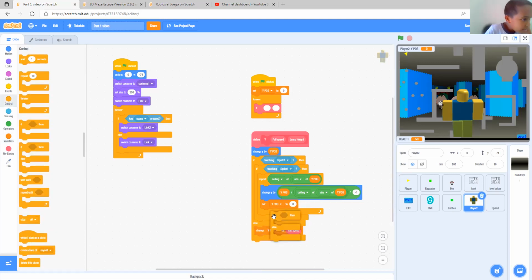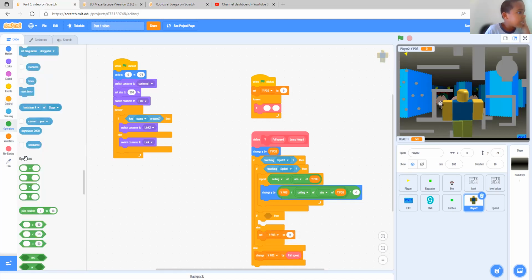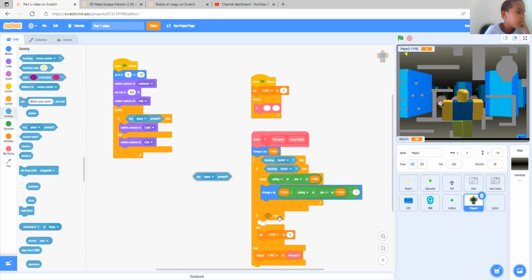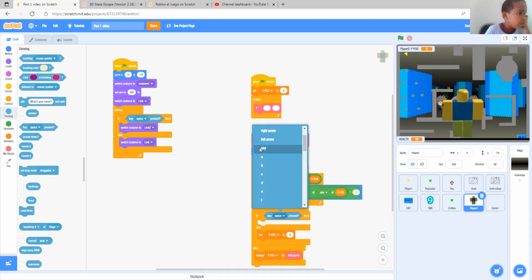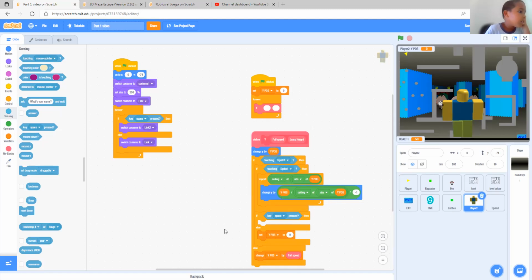Get an else, put it right over here, not in the else. Set the Y pos over here. Then take the up arrow. No, it's space, right? Yeah, space. And let's set the Y pos to jump height.